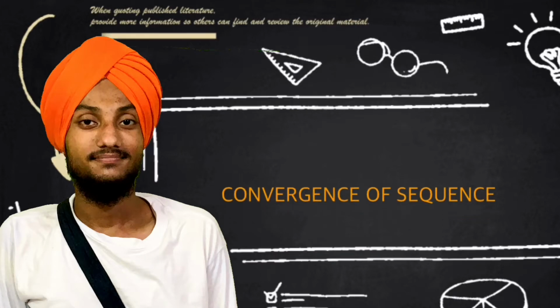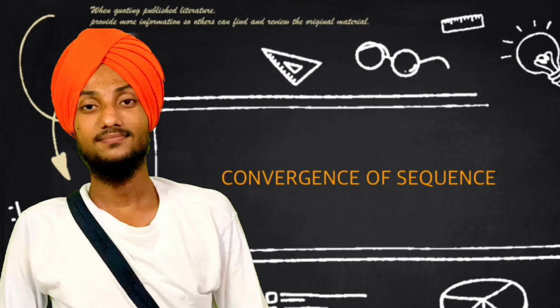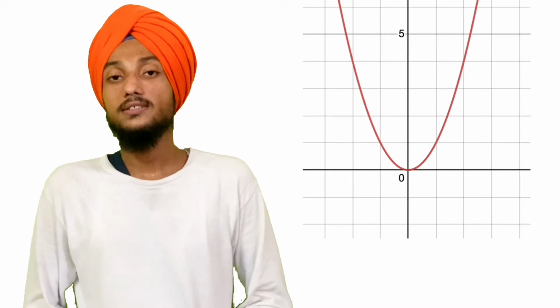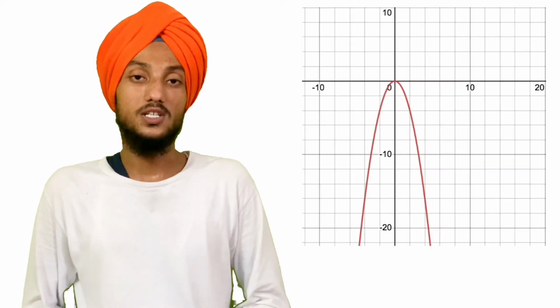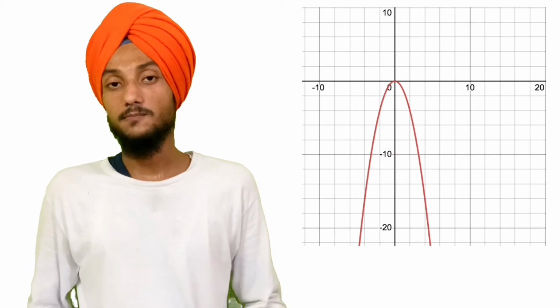Hey, let's begin with sequences and series. In this particular lecture, we're going to specifically talk about the convergence of sequences. The term convergence of a sequence is basically related to boundedness of the sequences. So, what does boundedness indicate? There are bounded below sequences and bounded above sequences, which we will discuss in this lecture.